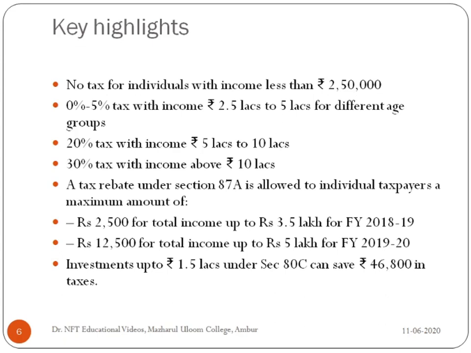The key highlights here: no tax for individuals with income less than 2,50,000. 0 to 5% tax for the income of 2.5 lakh to 5 lakh for different age groups. 20% tax with income 5 lakhs to 10 lakhs. 30% tax with income above 10 lakhs. A tax rebate under section 87A is allowed to individual taxpayers: a maximum amount of 2,500 for total income up to 3.5 lakh for financial year 2018-19, and 12,500 for total income up to 5 lakh for the financial year 19-20.